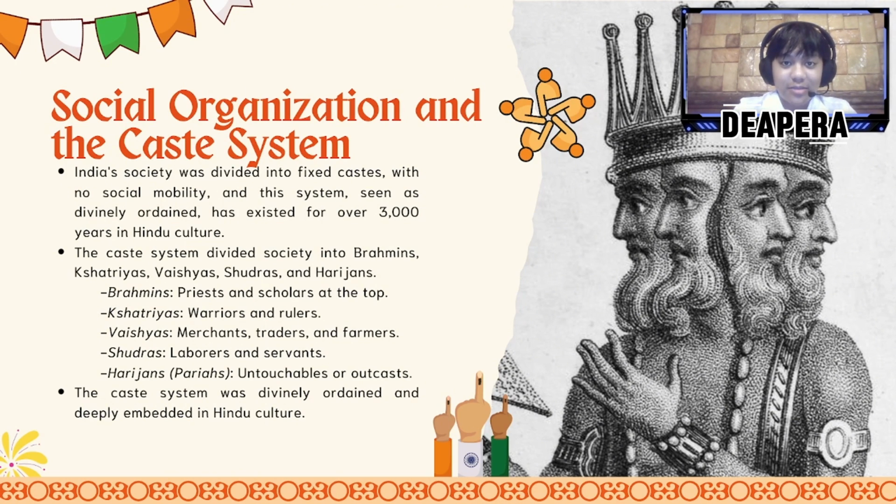The Vaishyas came next, made up of merchants, traders, and farmers who kept the economy alive. After them were the Shudras, who served as laborers. At the very bottom were the Harijans, or the untouchables, considered outcasts by society, who cleaned the places outside the city and cleaned the human waste. The rigid caste system became deeply rooted in Hindu culture and shaped daily life in ancient India.